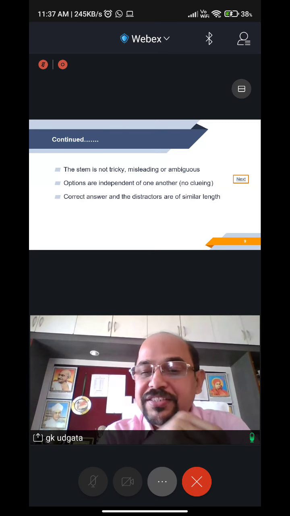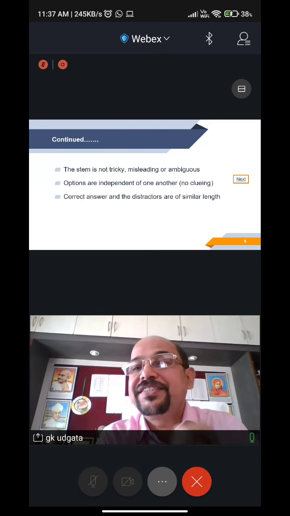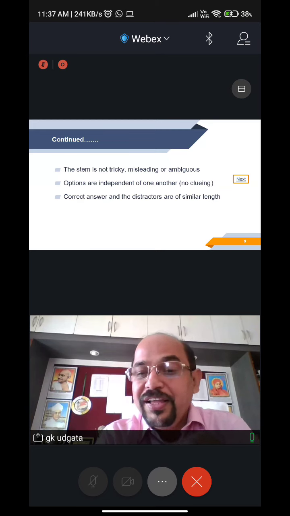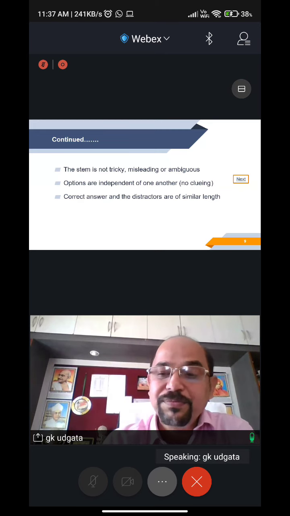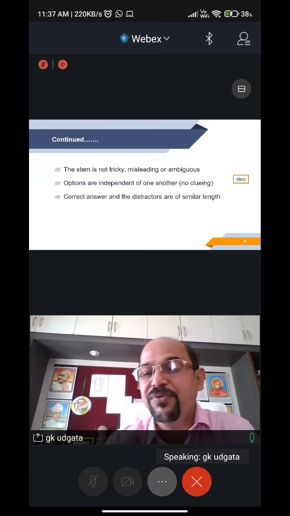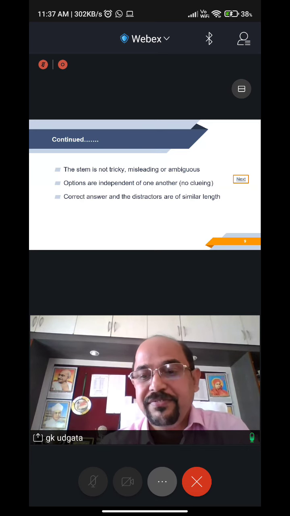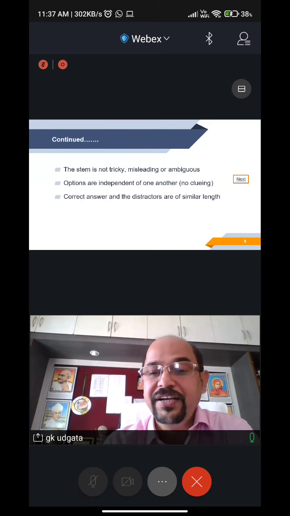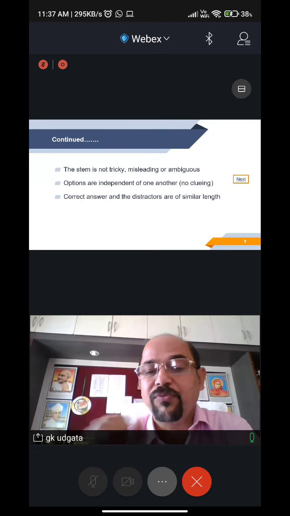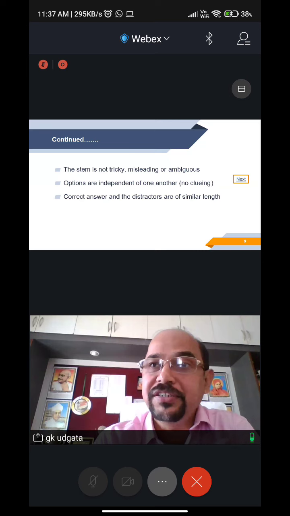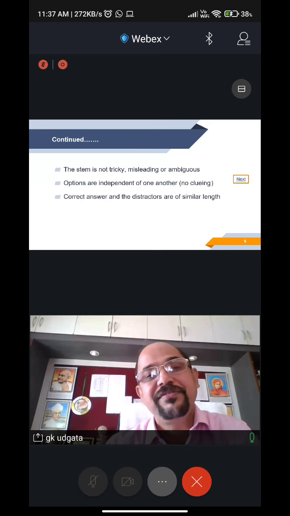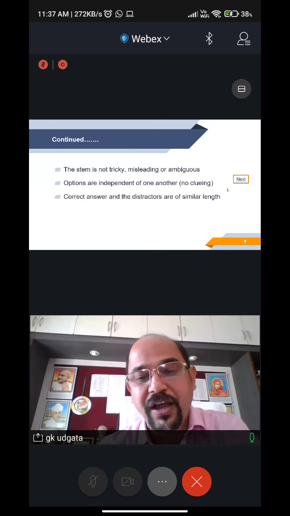Children will very easily be able to guess it. So all the distractors, all the options should be of almost equal length. If it is so, it is difficult to guess. So do not ever write incorrect answers which are small in length and the correct answer descriptively. This is not a good habit.